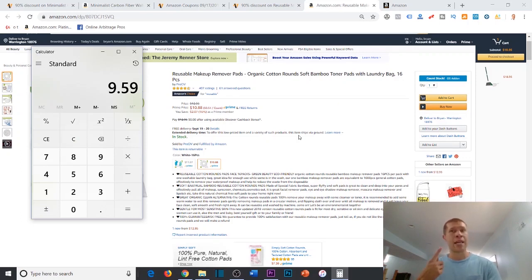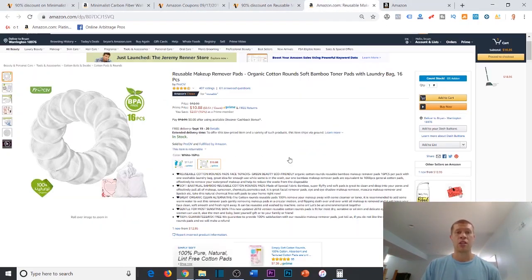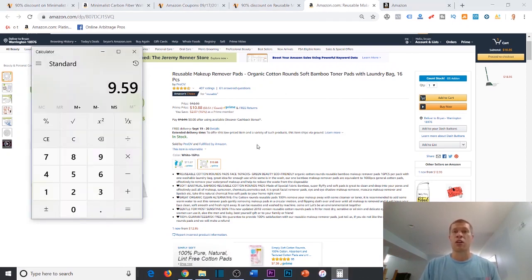So if you want to get ungated in categories, or you want to increase your seller metrics, then you do also want to focus on selling as many products as you possibly can, even if you're not making that much money off them. Even if you could only make, and I'm going to run the numbers on this in a second, like $2 on this, it still might be worth it, because you're going to buy like 20 other products, or 30, or 50, depending on how much money you have to invest in products. And then you're going to ship them all into FBA as well. So you might as well collect that extra $2 for like an extra 10 seconds of work, right?